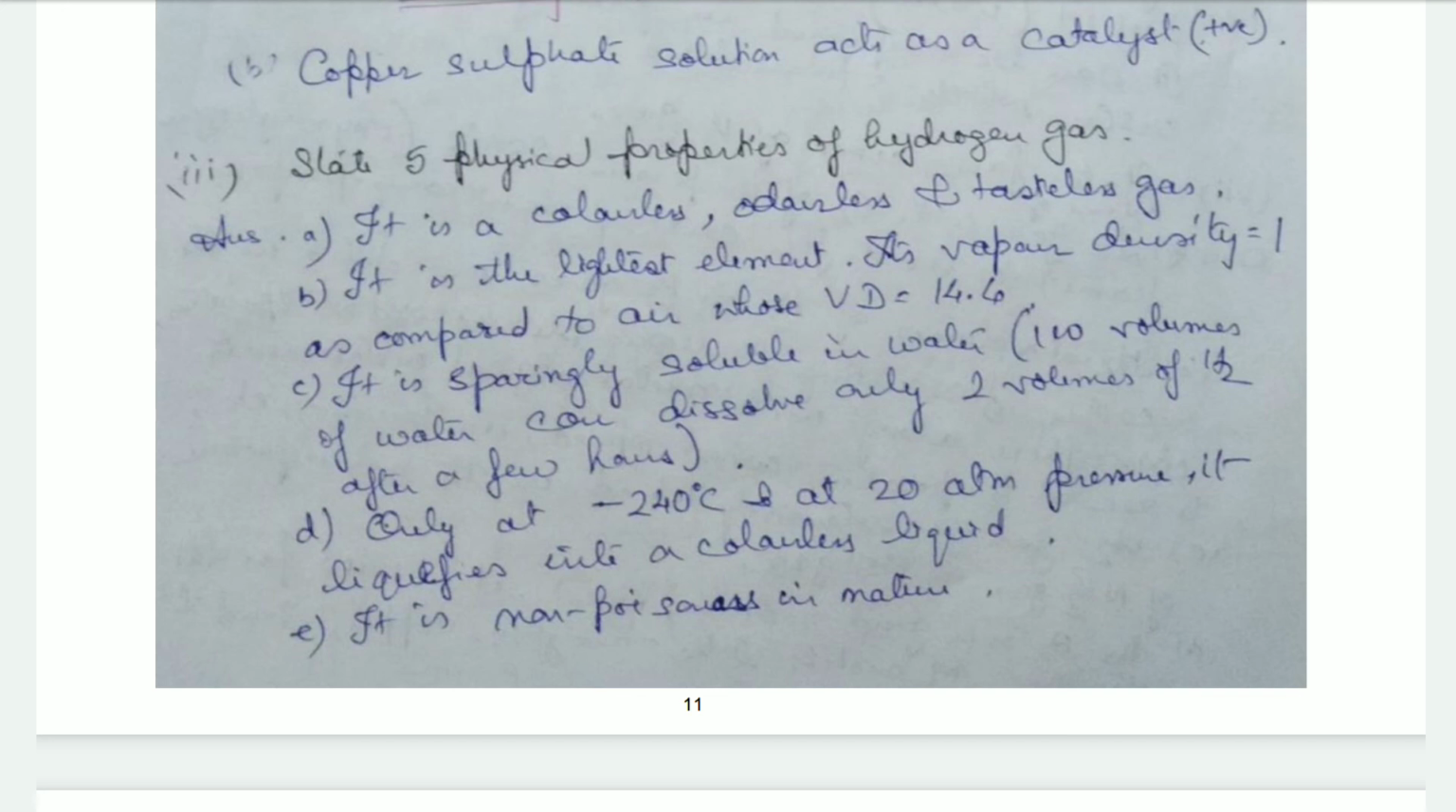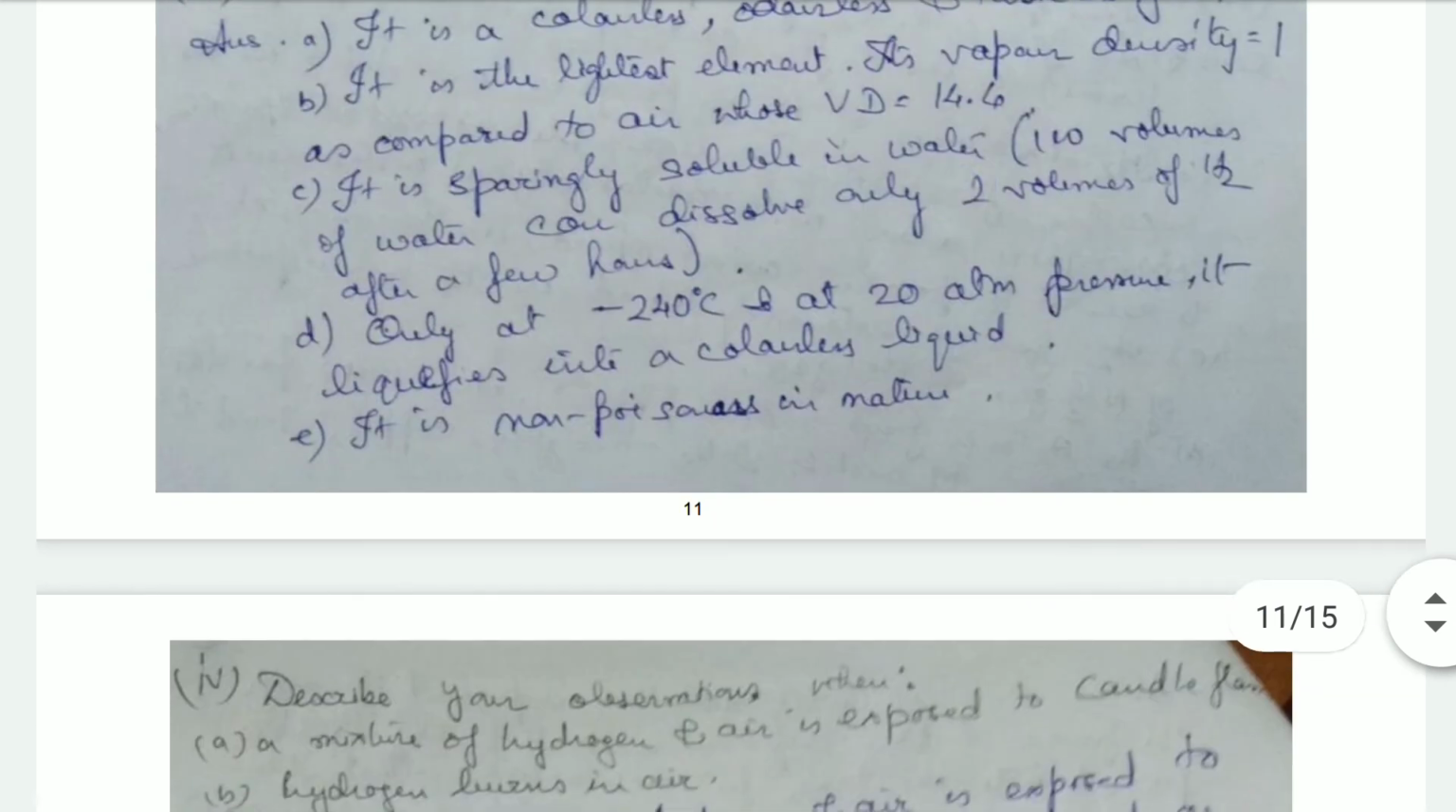It is sparingly soluble in water, that is 100 volumes of water can dissolve only 2 volumes of hydrogen. So that's why it can be collected over water. Only at minus 240 degrees centigrade and at 20 atmospheric pressure can hydrogen be liquefied into a colorless liquid. It is a non-poisonous gas in nature.